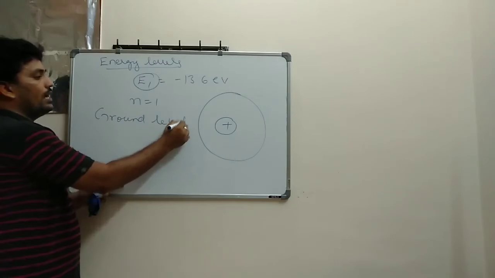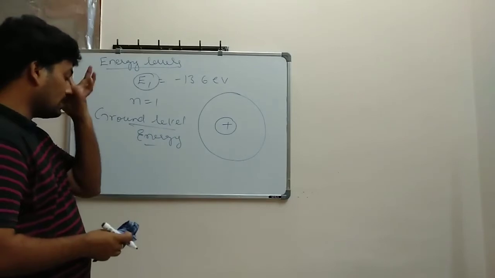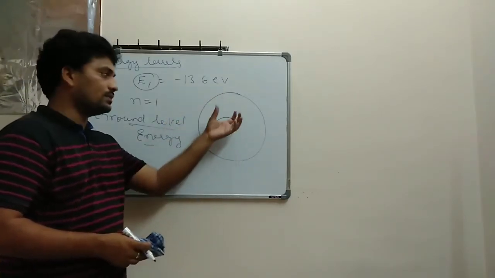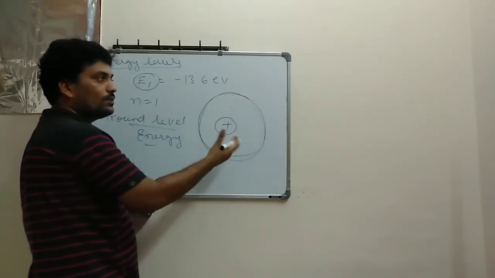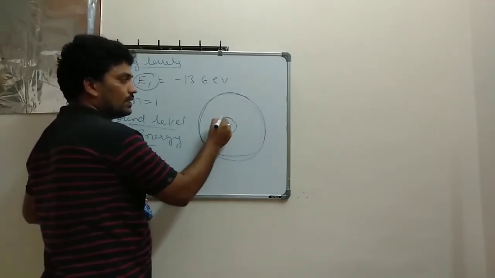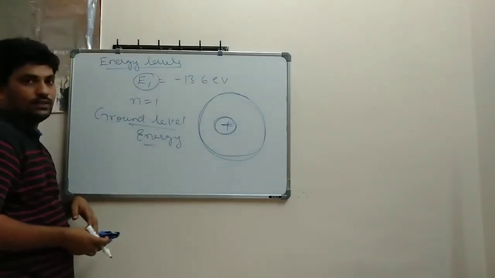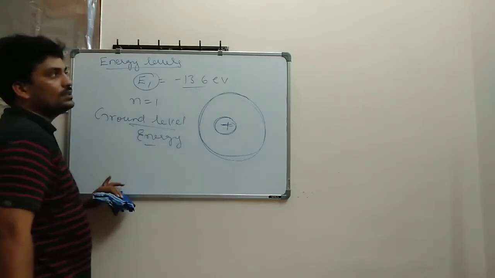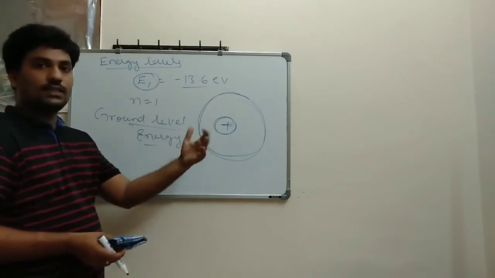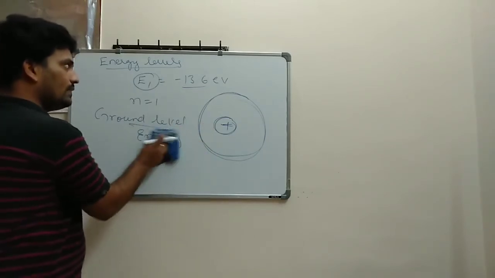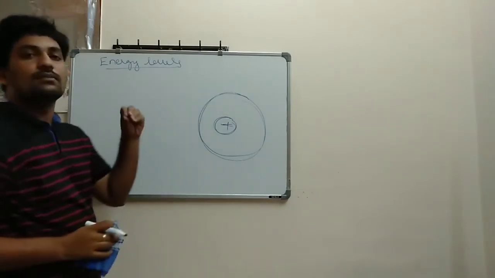Ground level energy means the energy of the orbit which is very near to the center, that is, the first orbit to the nucleus. Whatever energy it possesses is called the ground level energy. It is 13.6 in magnitude. But as I told you, as the orbit increases, the energy increases, right? How does it increase? What is the reason behind it? A simple reason is the frequency.